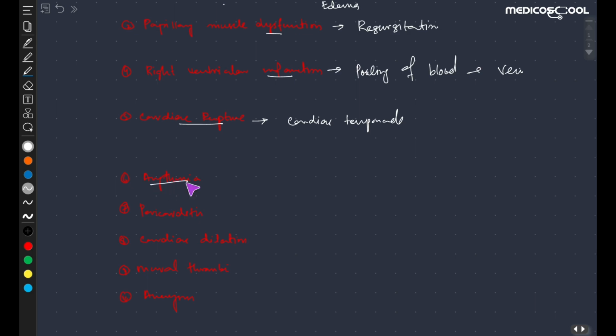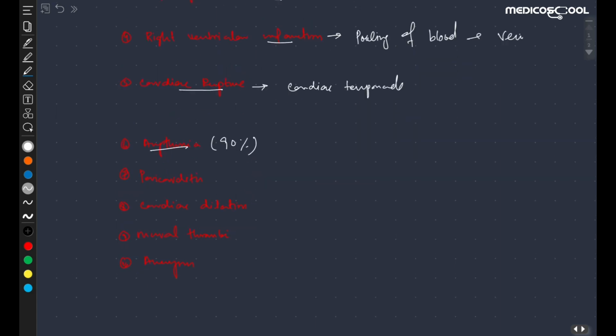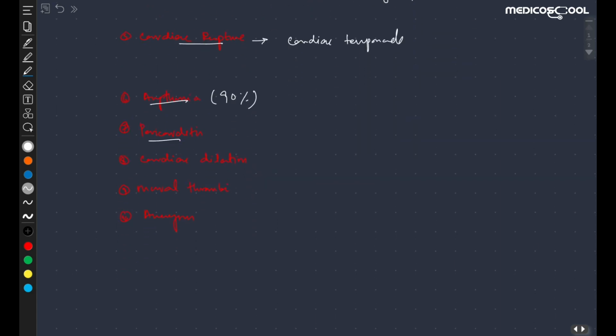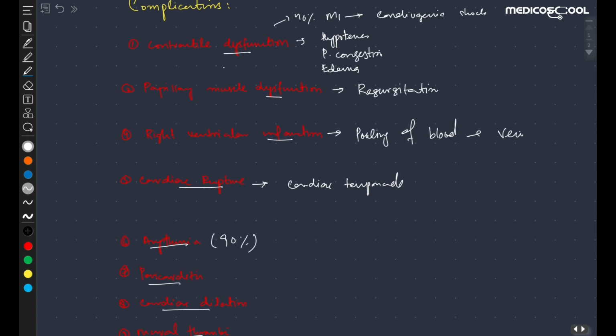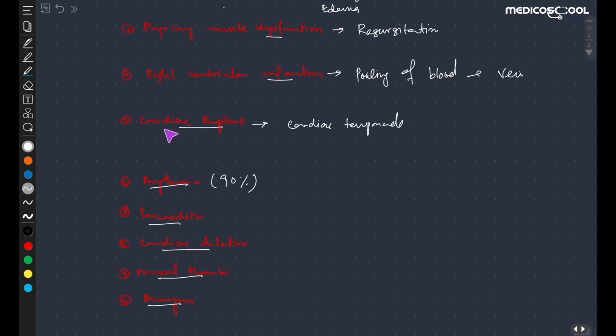The sixth one is in the form of arrhythmia, and it occurs in about 90% of patients with myocardial ischemia. The seventh one is pericarditis. The eighth one is cardiac dilation. The ninth one is mural thrombi, and the tenth one is aneurysm. So these are the complications of myocardial ischemia: contractile dysfunction, papillary muscle dysfunction, right ventricular infarction, cardiac rupture, arrhythmia, pericarditis, cardiac dilation, mural thrombi, and aneurysm.